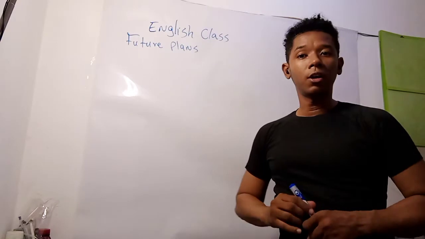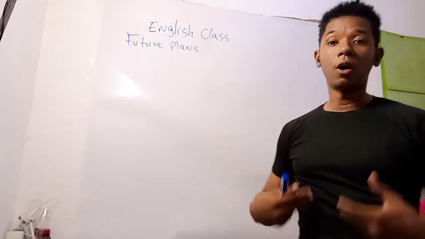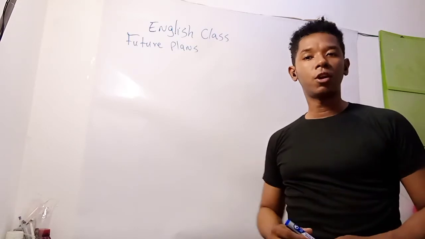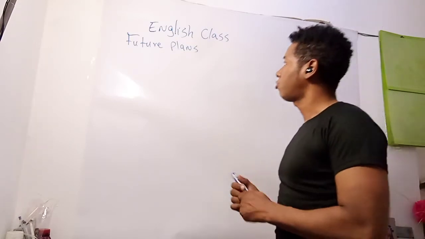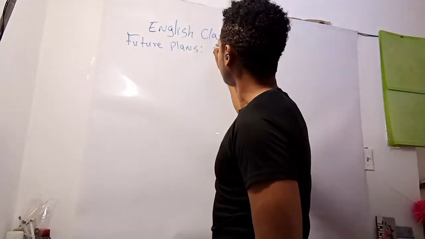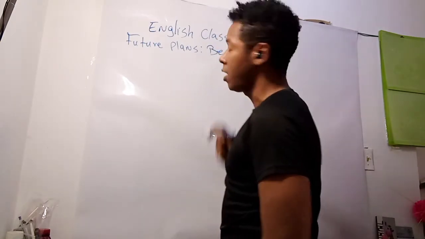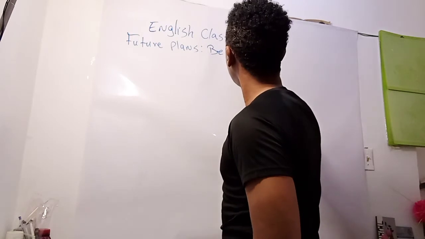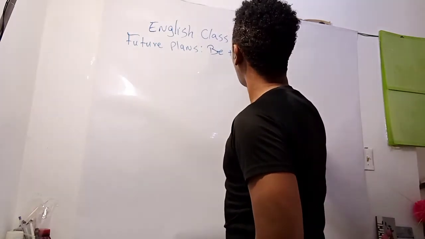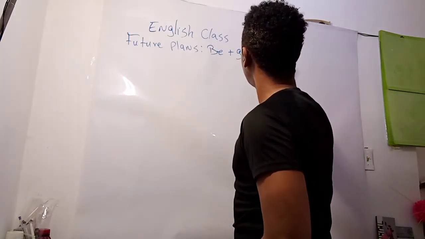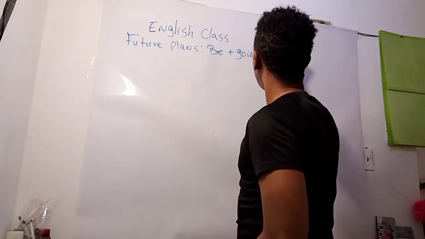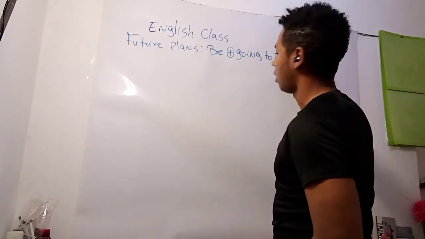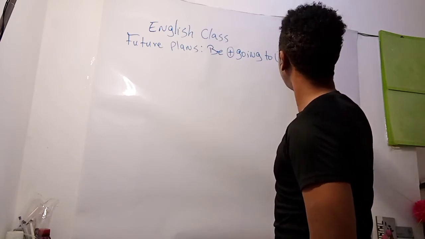When we want to talk about our intentions for the future, there is a common structure in English. This structure is be, a form of be, plus going to, plus a base form of a verb.